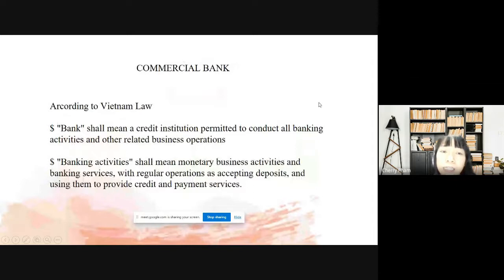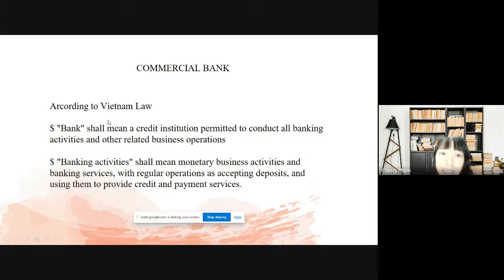According to Vietnamese law, a commercial bank is defined as a credit institution permitted to conduct all banking activities and other related business operations. In short, banking activity means monetary business activities and banking services with regular operations such as accepting deposits and using them to provide credit and payment services.